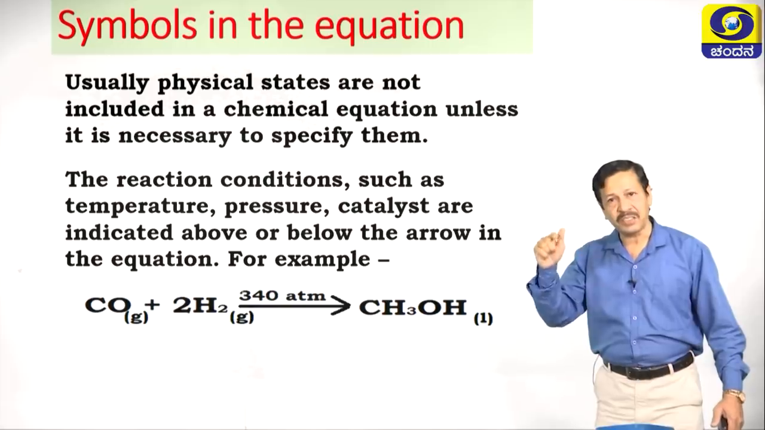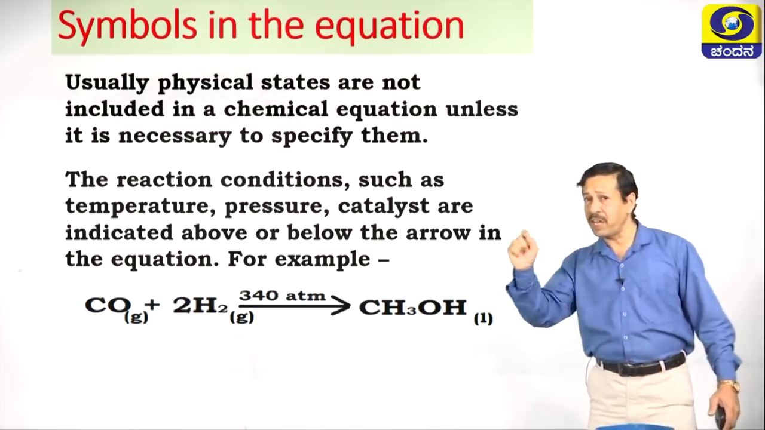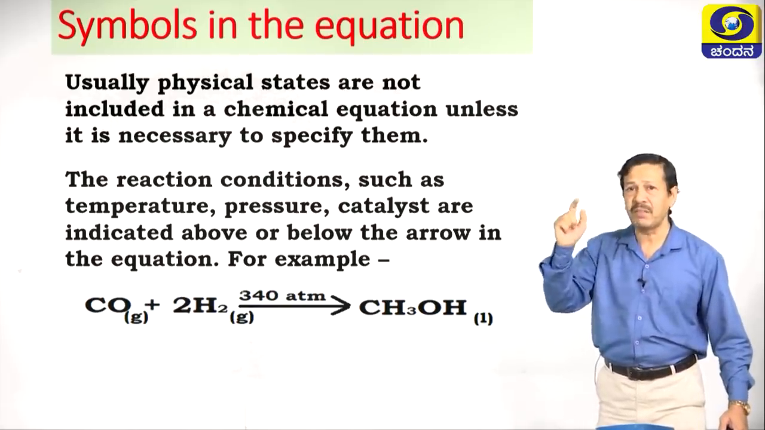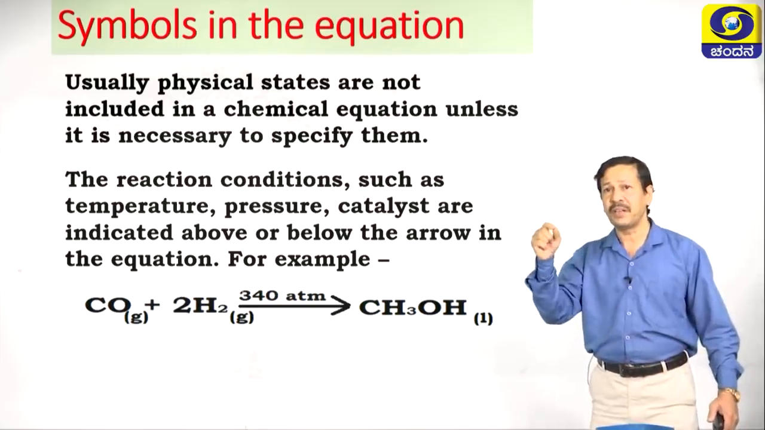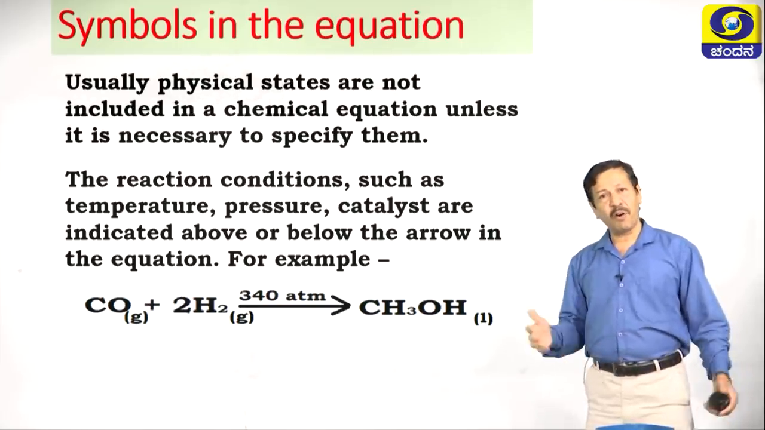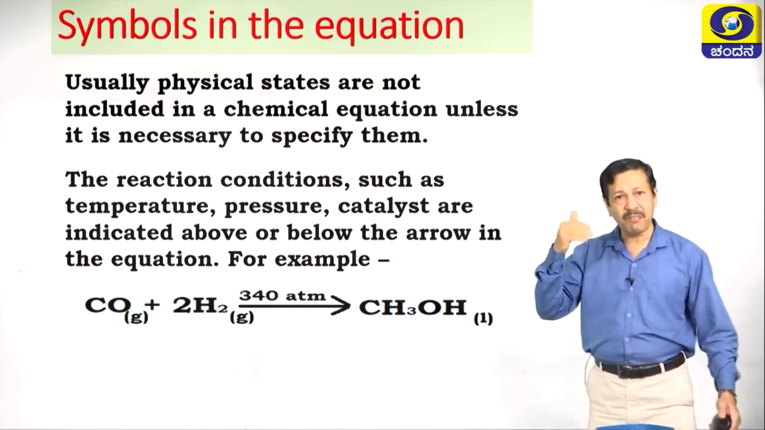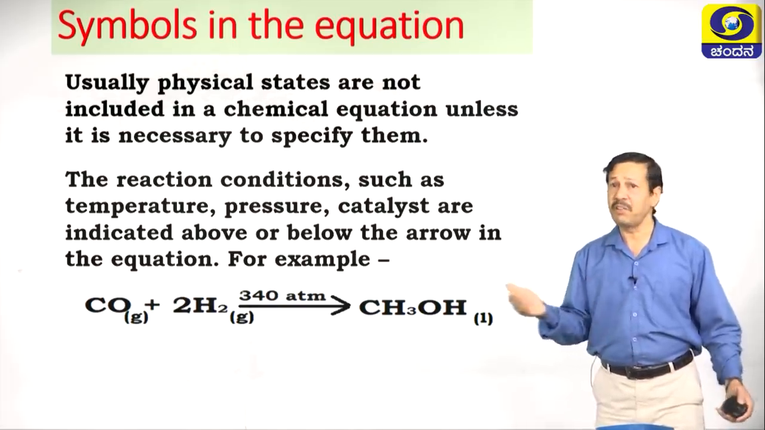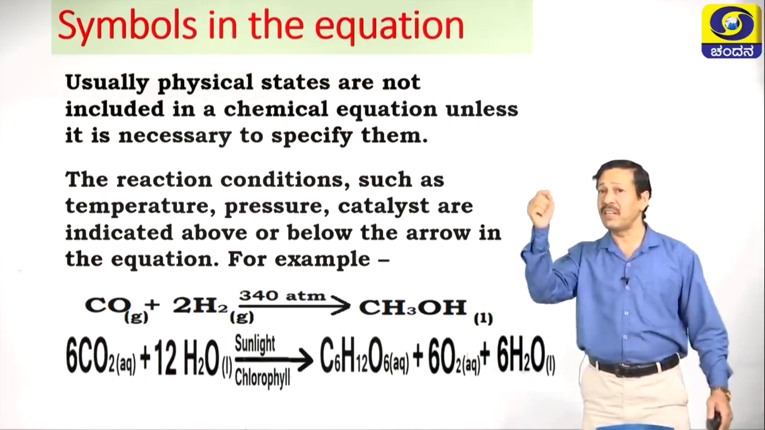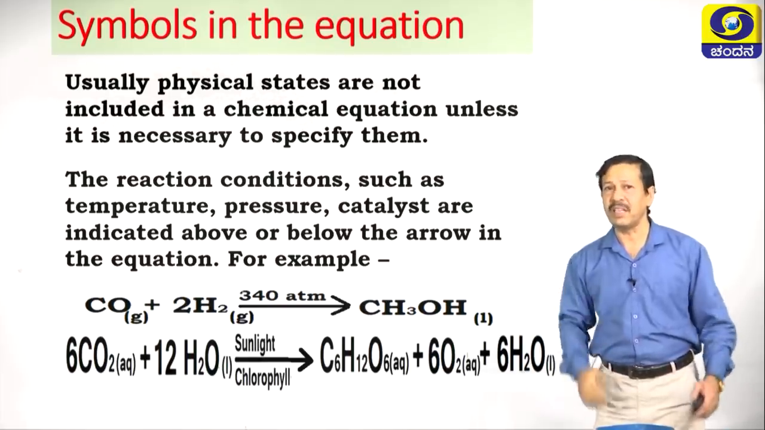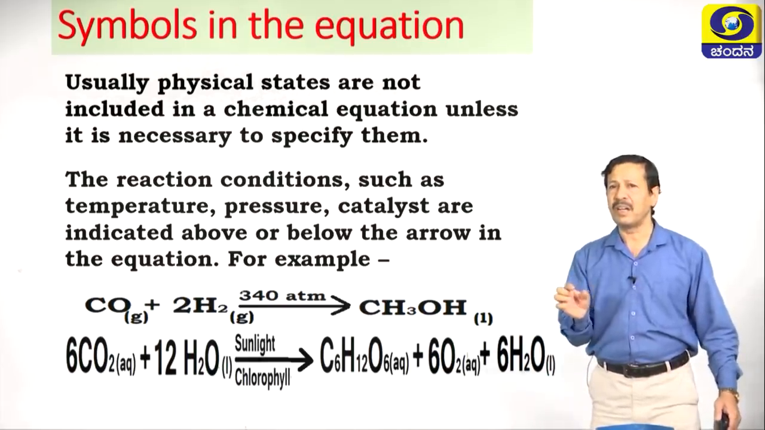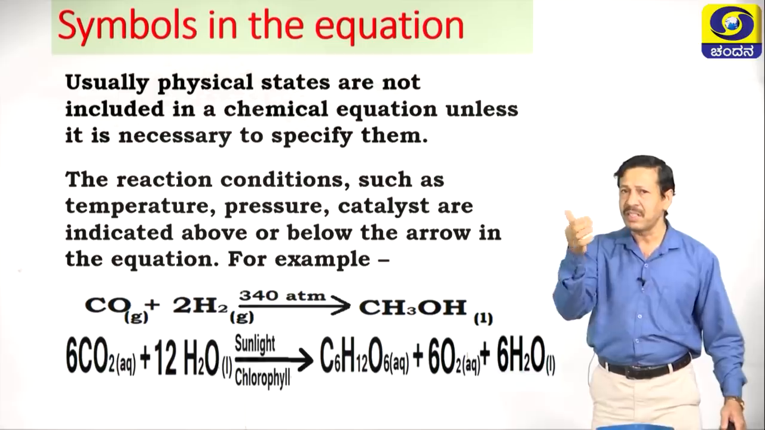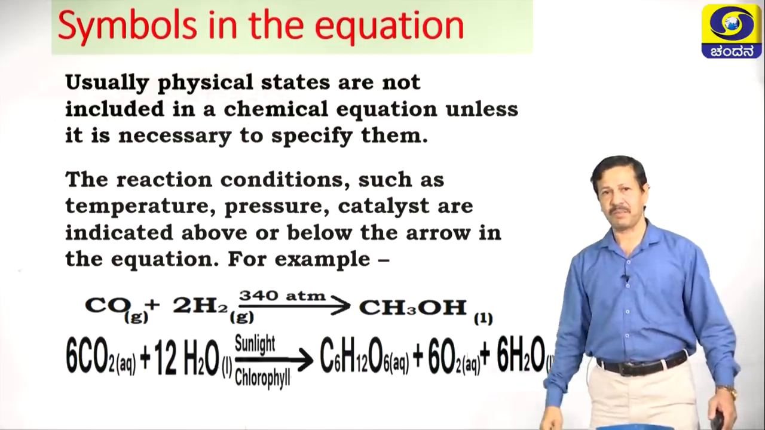2H2 gaseous gives rise to, on the arrow mark you are seeing 340 atm, indicating atmosphere, that is the pressure. For the reaction you have to apply 340 atmospheric pressure, then you are getting methanol which is in liquid form. One more example is very important, already you learned this equation, that is the photosynthesis.